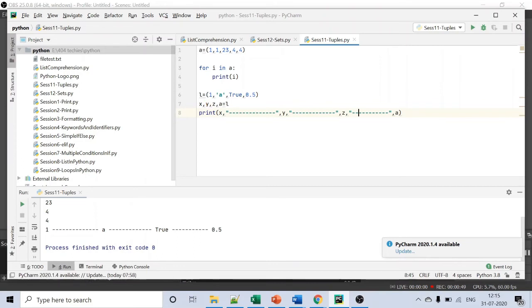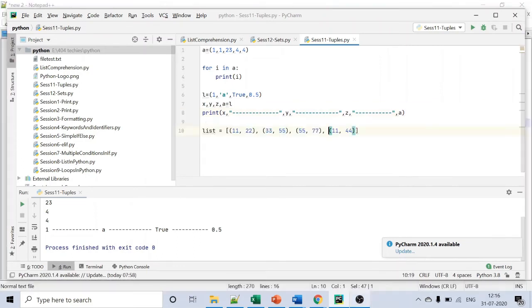Now we shall see one example for tuples. Here is the example. We have a list with tuples inside it. My requirement here is to print the tuples which have 11. So the output would be 11, 22 and 11, 44. We have to write code for that. Let's see how we can do it. I'm writing it using comprehension. There are multiple ways to do it. If you want to write it in any other way, that is fine.